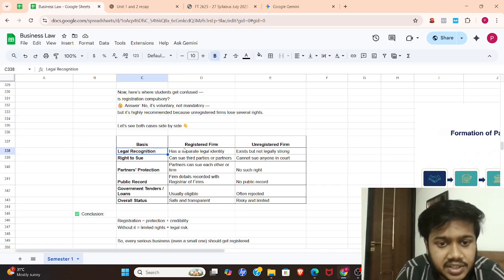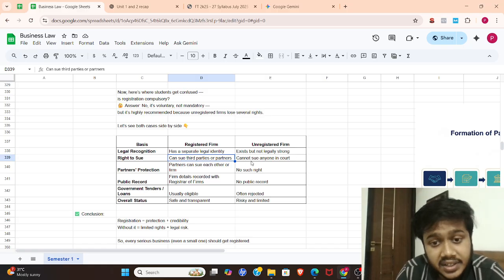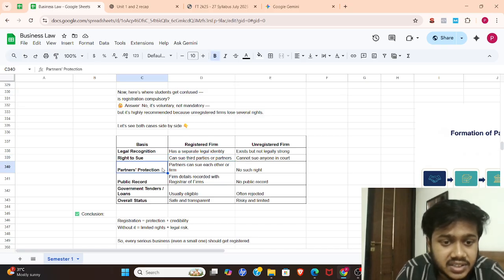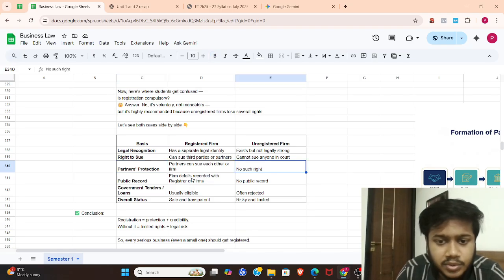Basis legal recognition: a registered firm has a separate legal recognition, whereas an unregistered firm exists but is not legally very strong. Right to sue: a registered firm can sue third parties or partners, whereas an unregistered firm cannot. Partners' protection: in a registered firm, partners can sue each other or the firm as well, whereas in an unregistered firm they can't.